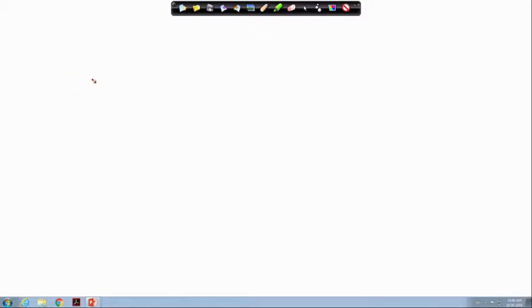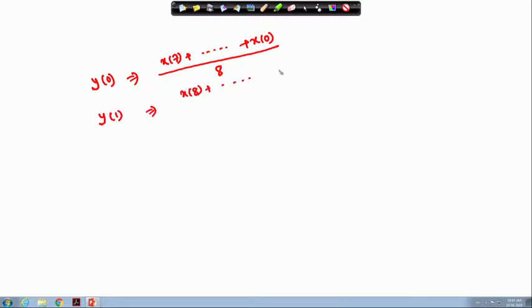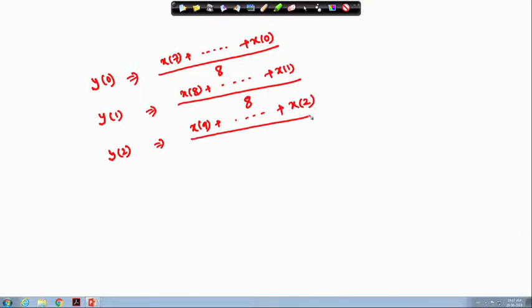So, coming to this, what I said: y 0 equals x 7 up to x 0 divided by 8, correct. Then y 1, I said, is x 8 to x 1 divided by 8. Then y 2 is x 9 to x 2 divided by 8. Something like this happens up to y n.